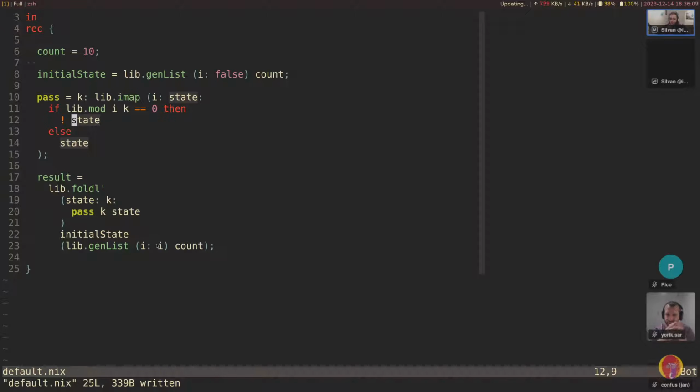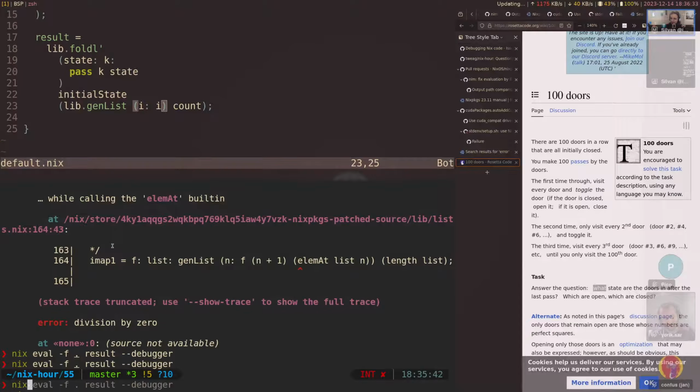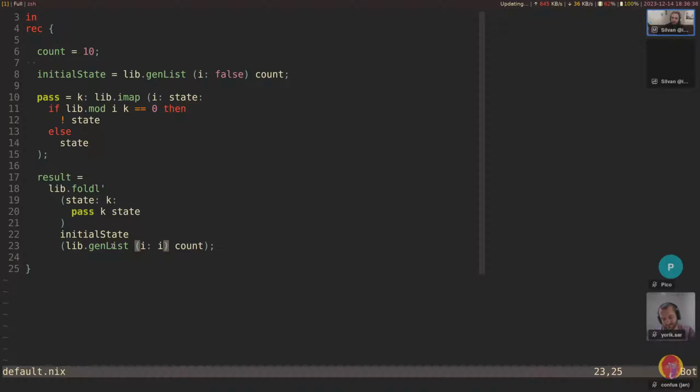In this case, I see the problem. Gen list, well, I guess it's not super obvious just yet. Or we can backtrace this in that k was 0. So gen list must have generated one that was 0. And the list elements come from the function here. So we can see that, well, actually let's try this a bit more. In this case, we don't have access to this variable itself, but we want to see what it is. So let's make use of,